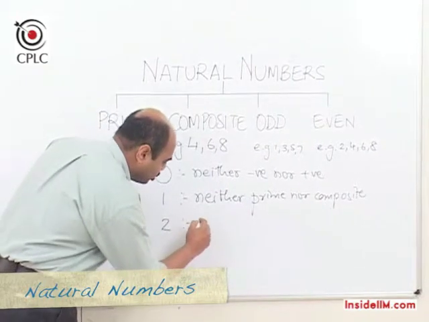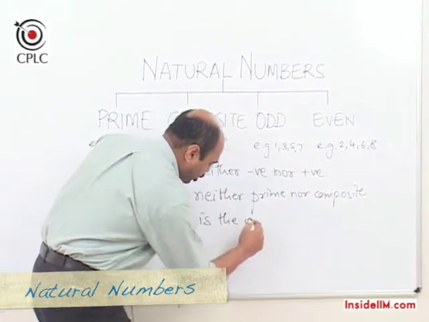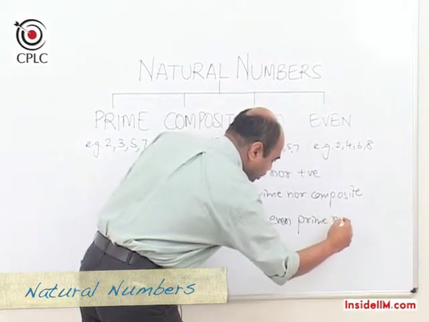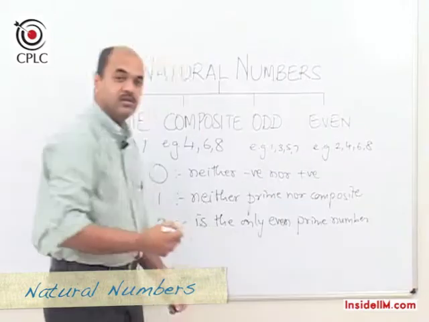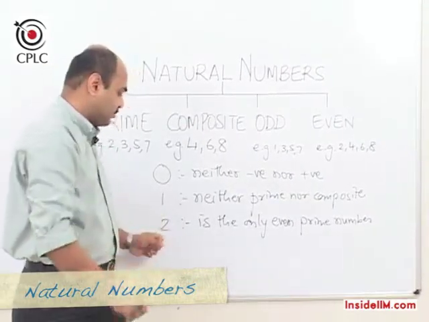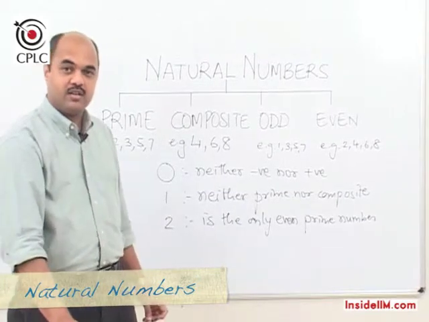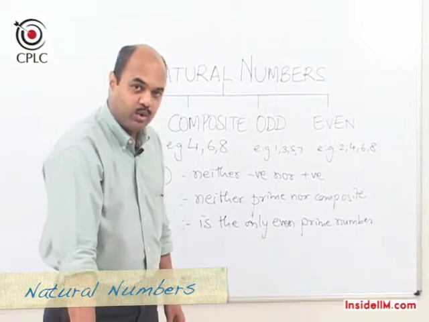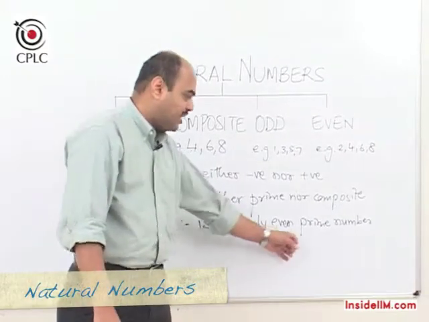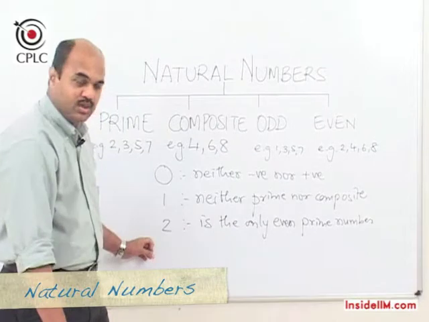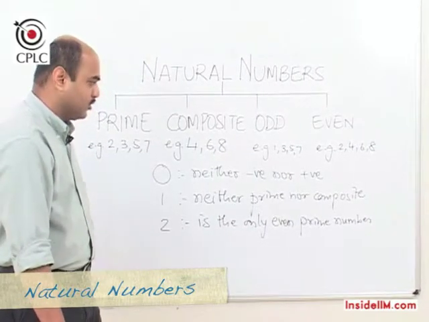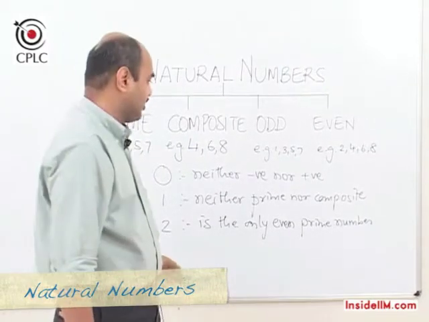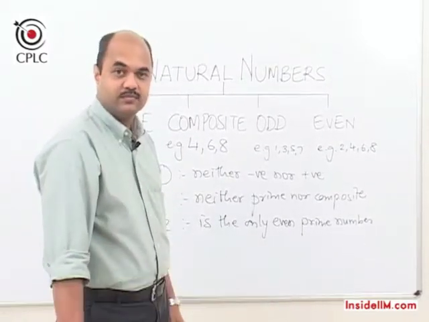And similarly, 2 is the only even prime number. No other prime number will be even except 2. So this again can be very effectively used in problems. If we know in a problem that the number that we are looking for is even and prime, then the answer has to be 2. So these three are extremely useful points when we are solving problems, and this can reduce a lot of time of solving problems if we keep this in mind.